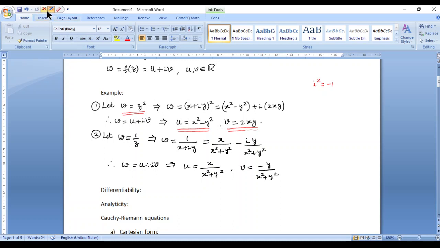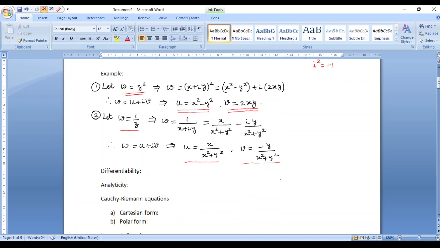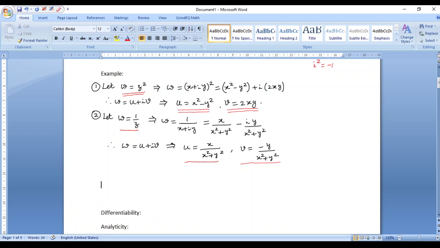So here, if we have w equals 1 by z, then we see that u will turn out to be x by x square plus y square, and v will turn out to be minus y by x square plus y square, right? So in general, if we are given a function of a complex variable, it is always better to initially replace z by x plus iy and correspondingly find the real and imaginary parts of the complex function, effectively u and v.